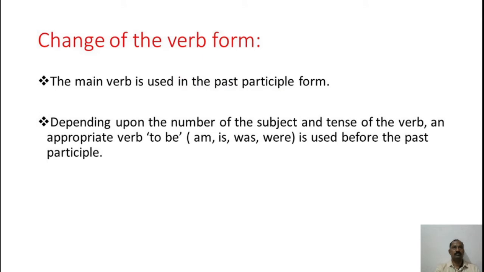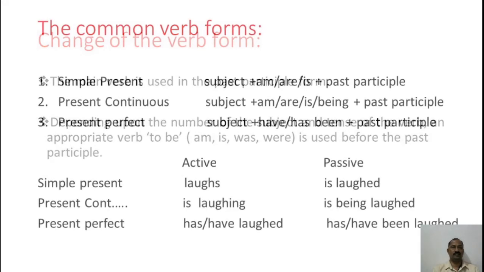The form of the verb changes in the following sense. The main verb is used in the past participle form, and depending upon the number of the subject and the tense of the verb, an appropriate verb to be (am, is, was, were) is used before the past participle. We move on to the next slide.